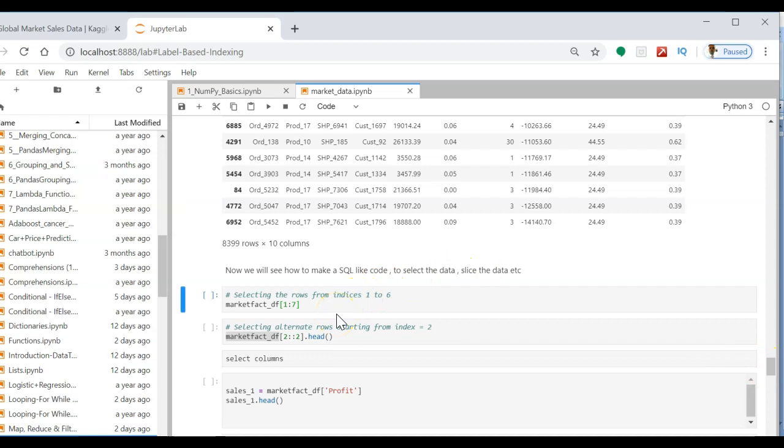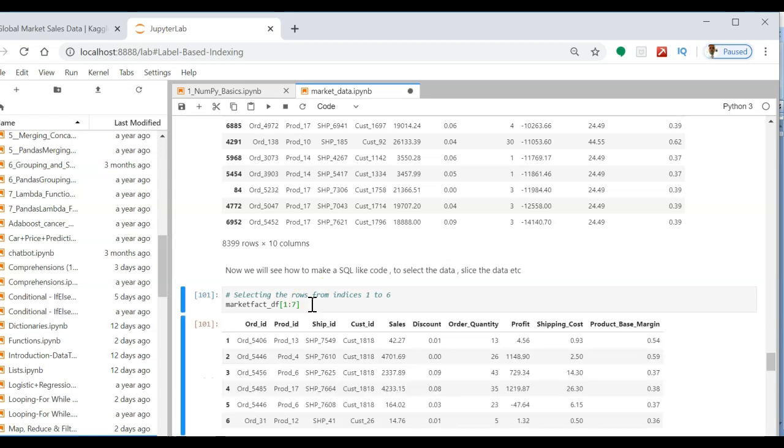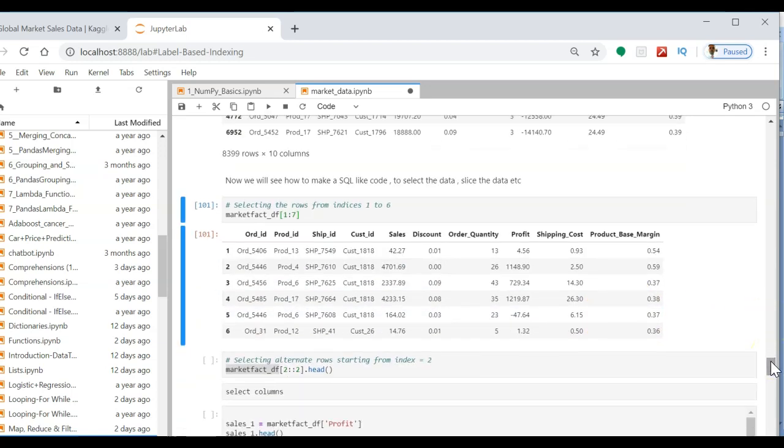Now in the following session, let us see how to slice and dice the data from the data frame. If you want to select the rows from indices 1 to 6, you can mention market_fact_df[1:7]. Here 1 is the starting index, and the last one, 7, is always exclusive, so it stops at 6.